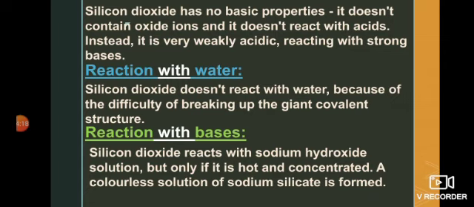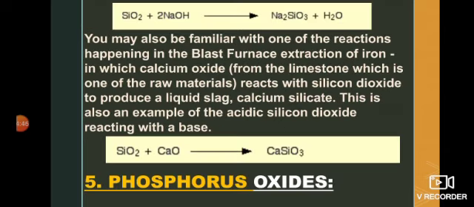Now, the reaction with water: silicon dioxide does not react with water because water is unable to break the giant covalent structure of silicon dioxide. Reaction with bases: when silicon dioxide is treated with sodium hydroxide solution, it only reacts when the sodium hydroxide is hot and concentrated. So a colorless solution of sodium silicate is formed, as shown in the reaction.